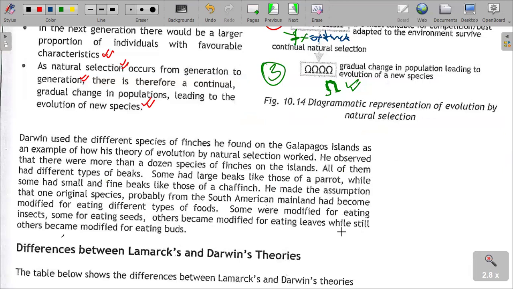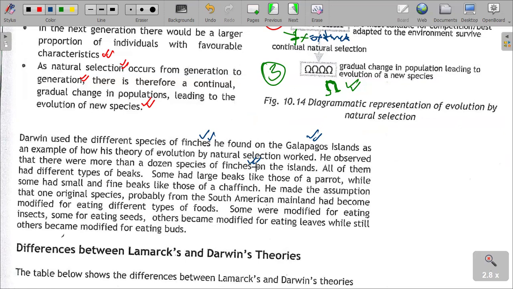So Darwin used different species of finches he found on the Galapagos Islands. I'm sure that we have talked about that. It was an example of how the theory of evolution by natural selection worked. He observed that there were more than a dozen species of finches on the islands.